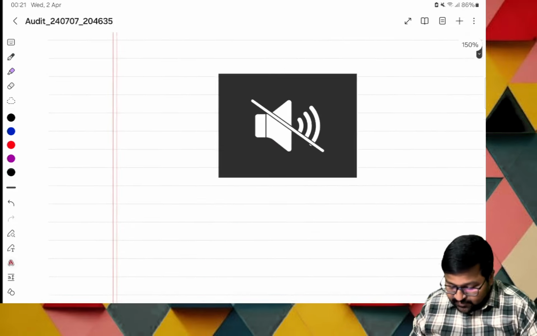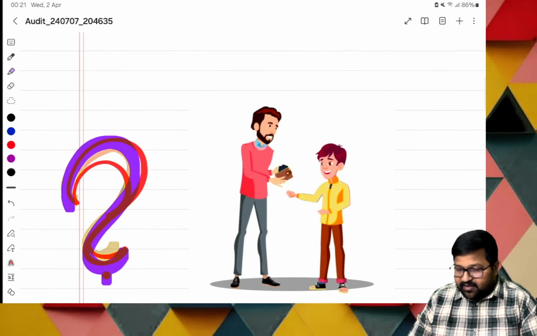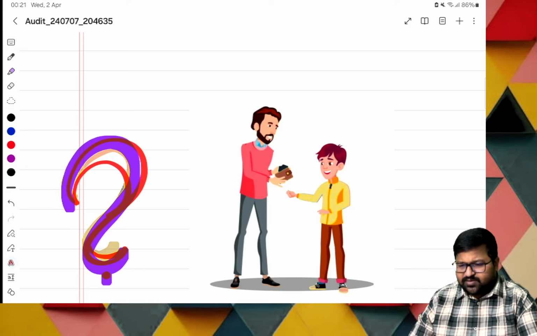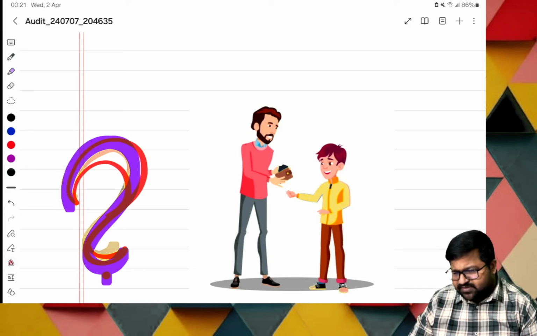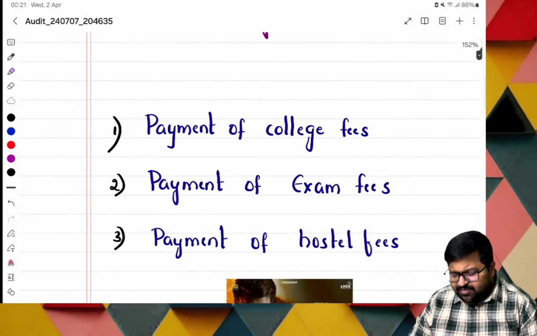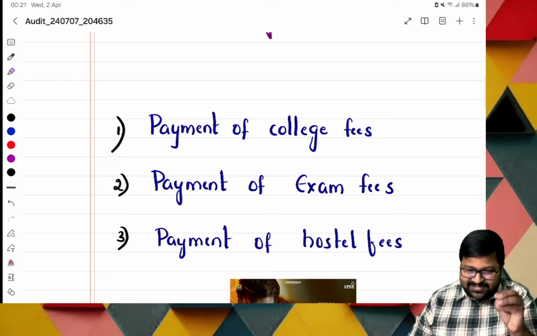Next, you being CA students, at every month's beginning, your father will be giving you some amount. It may be for payment of hostel fees, college fees or examination fees. These things are common. Normally at the month's beginning, you may be paying college fees, exam fees and hostel fees. These things are common.